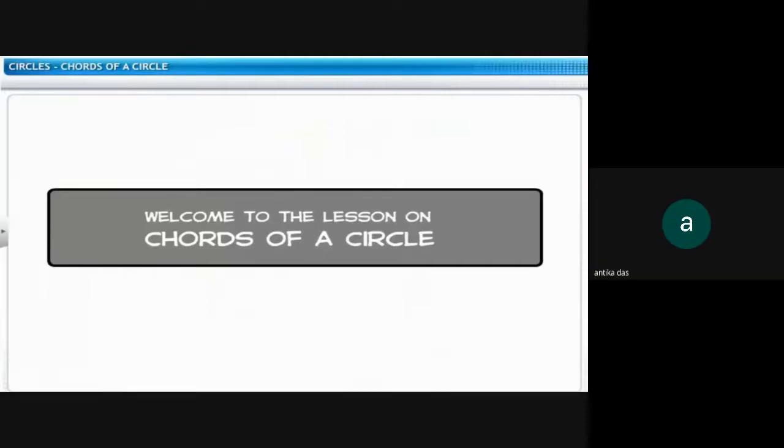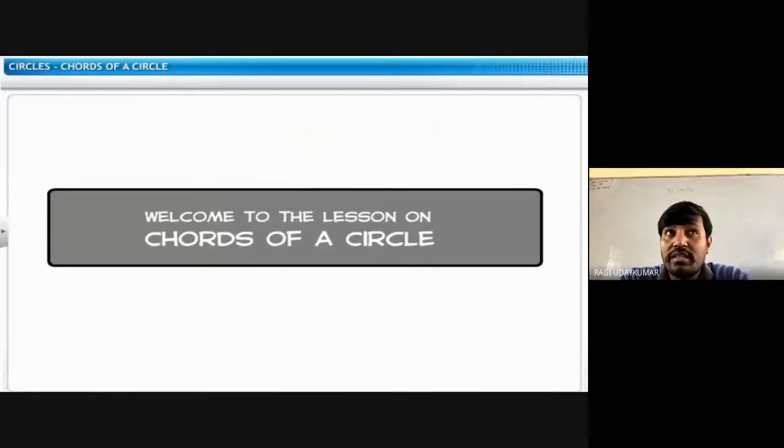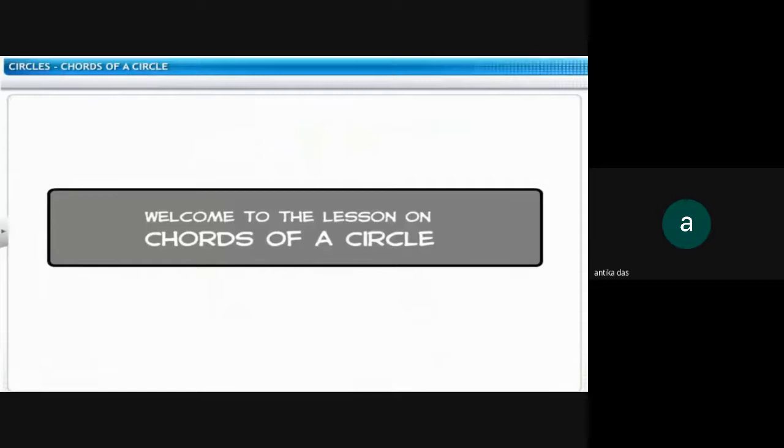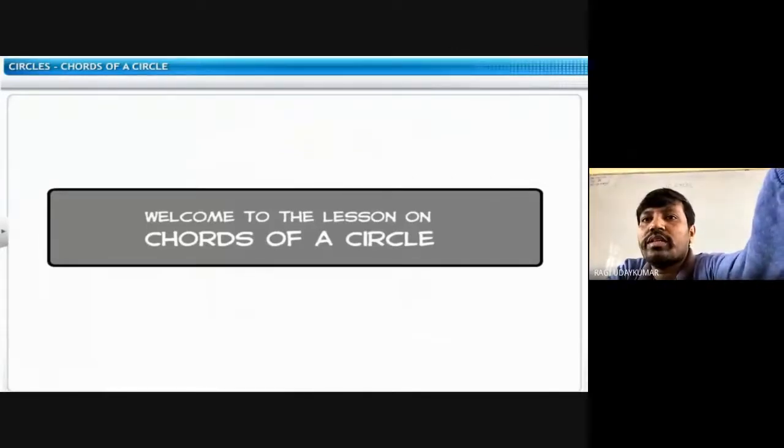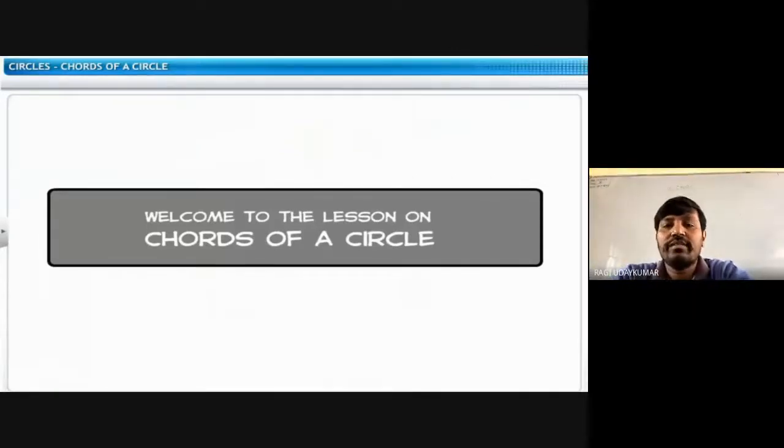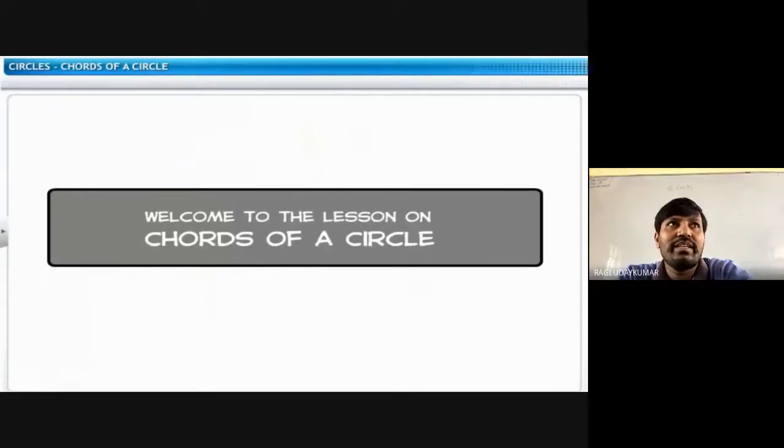The length of the complete circle. Okay, that is also the length along the border of the circle, you can say. That is called the perimeter or circumference of the circle.